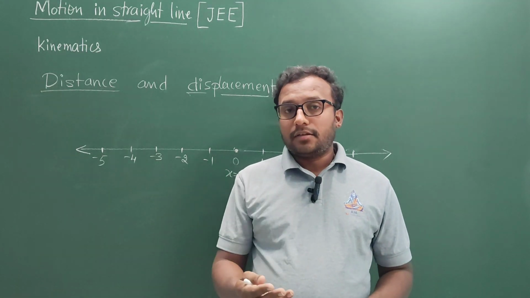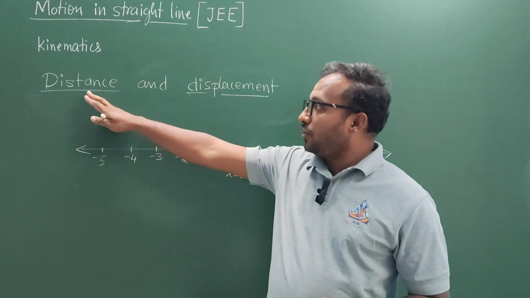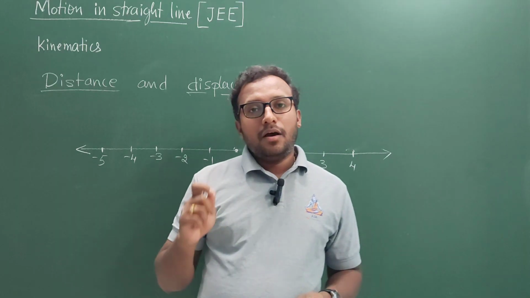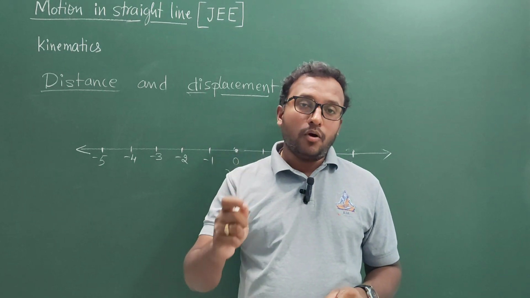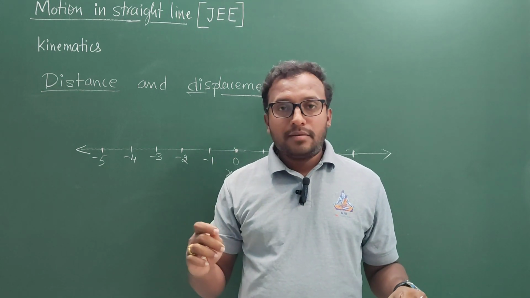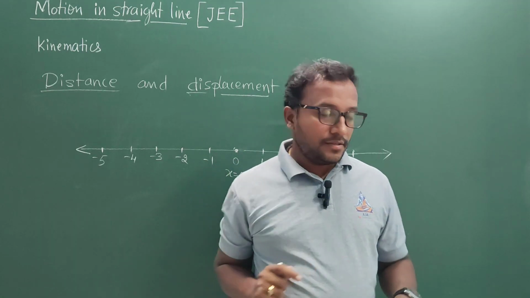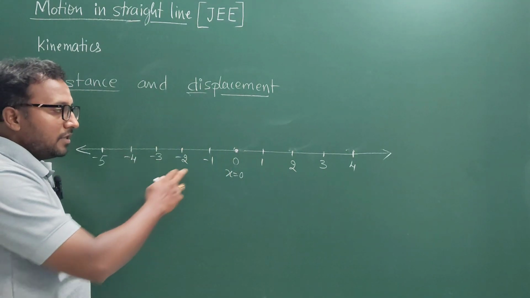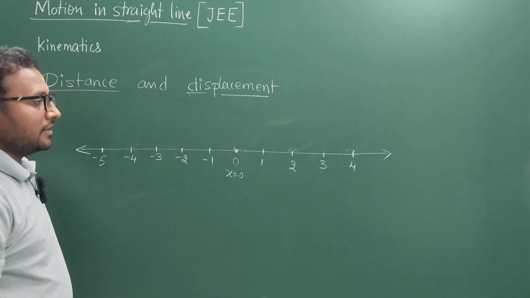Now, as we go further, we have to understand two more important physical quantities in kinematics: distance and displacement. Let us understand the difference between them very clearly. We are restricting ourselves to discussing motion of a body or point mass only in one dimension, that means moving along one particular axis, not in a plane or free space. Assume there is an x-axis here. This is the origin of the x-axis. This is the positive x-axis and this is the negative x-axis.